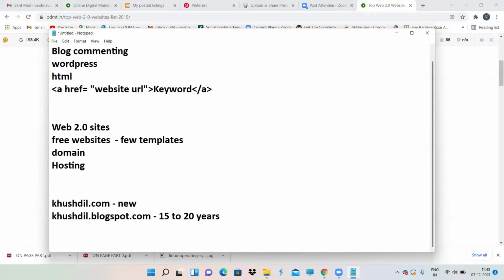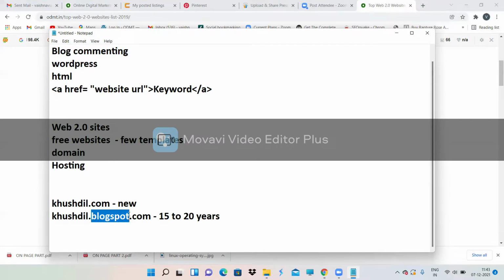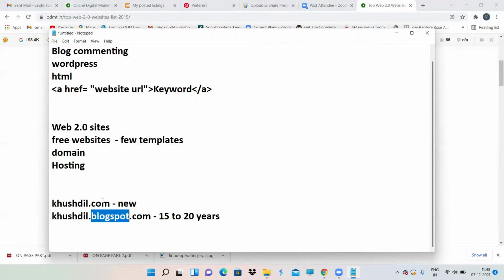Why is this new and this old? Just look at the extension blogspot.com. Blogspot, that is Blogger, is a 15 to 20-year-old website. From Blogger, they are giving us this kind of extension and allowing us to create a free website. So this will be your new website and this will be your older website.